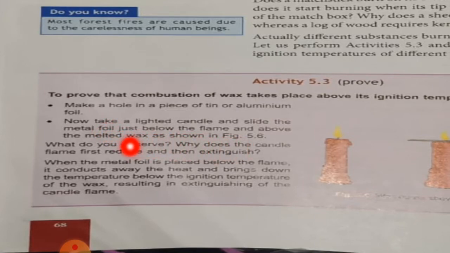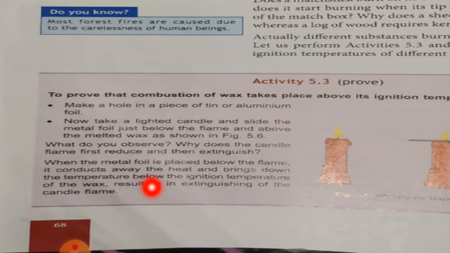Why does the candle flame first reduce and then extinguish? When the metal foil is placed below the flame, it conducts away the heat and brings down the temperature below the ignition temperature of the wax, resulting in extinguishing of the candle flame.